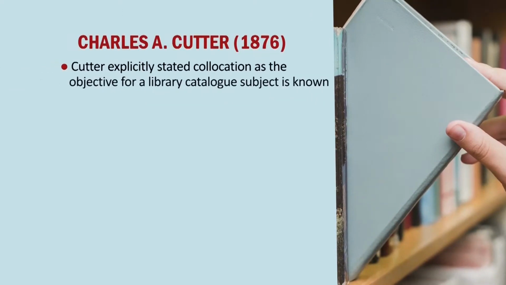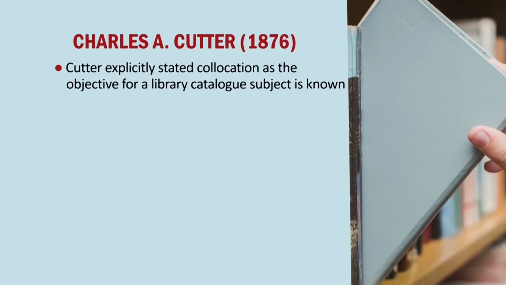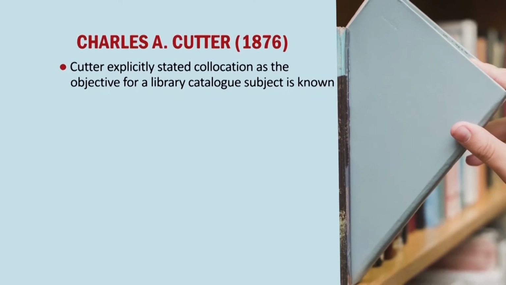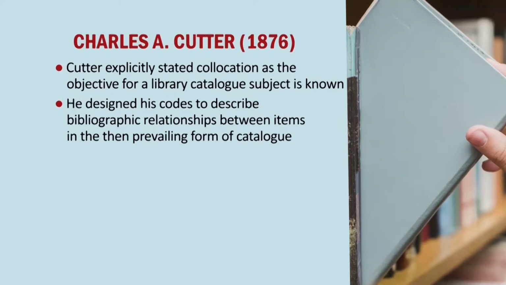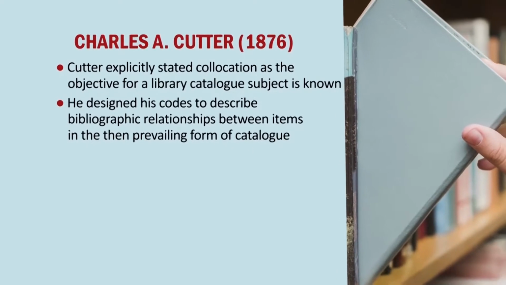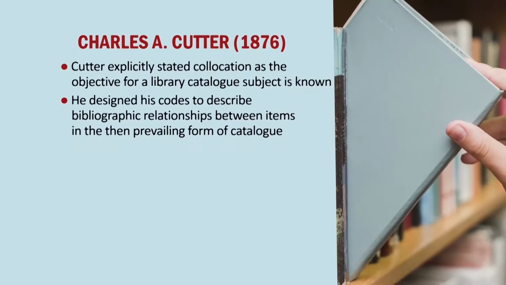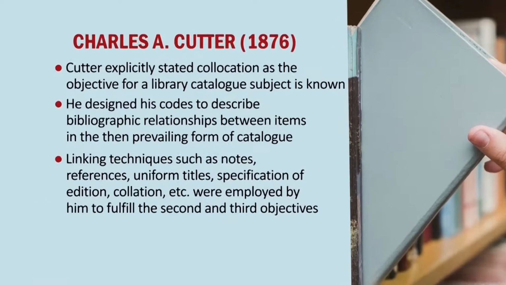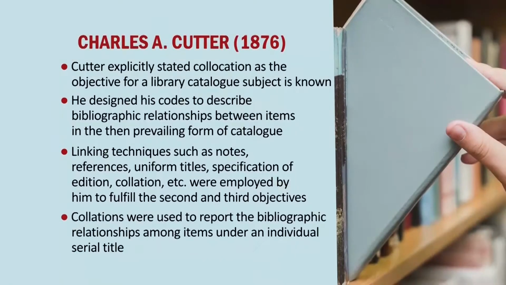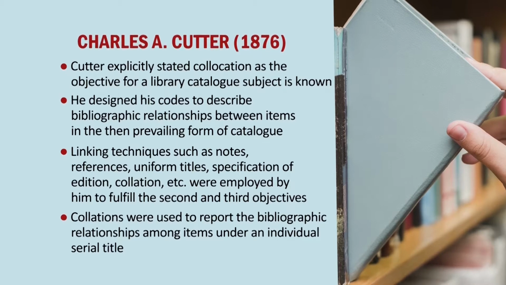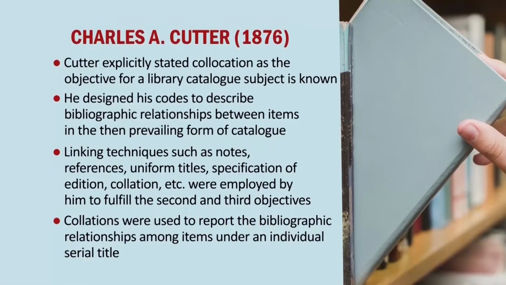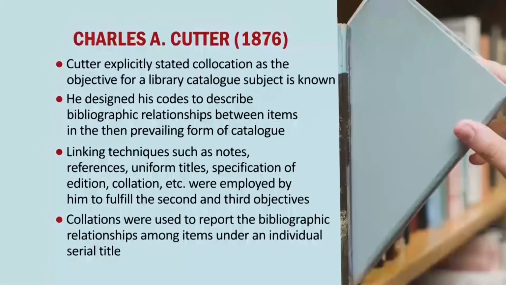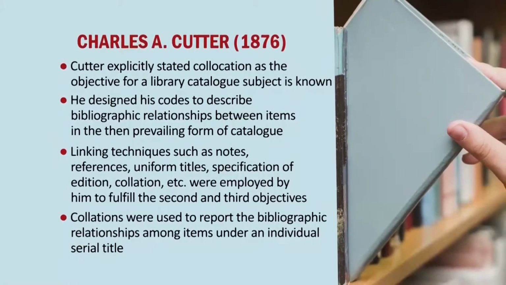Carter explicitly stated the need of collocation as an objective of a library catalog. He designed his code to describe bibliographic relationships between items in the then prevailing form of catalog, like notes, references, uniform titles, specification of edition, collation, etc. All are nothing but different kinds of devices to support collocation. He never used the term bibliographic relationship, but at that time it was known as collocation.